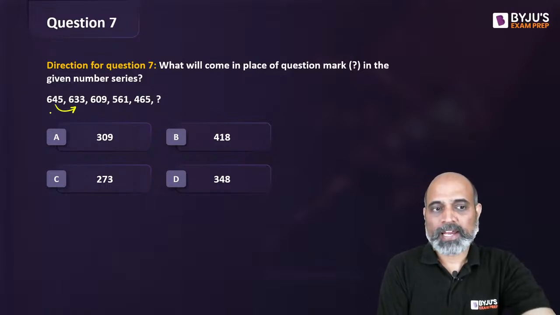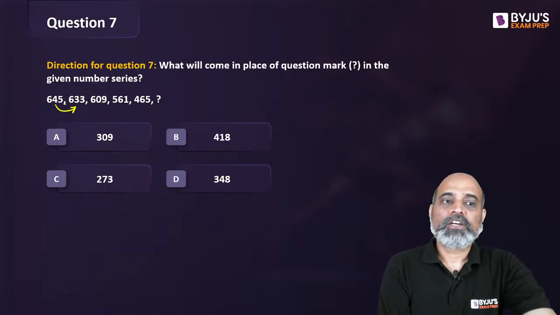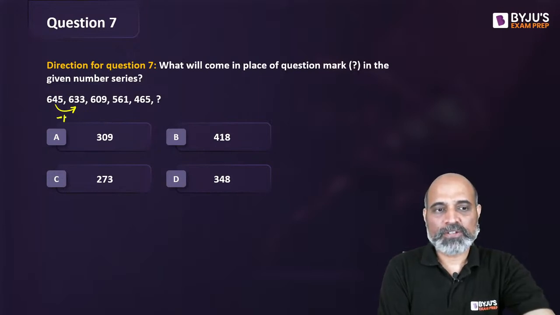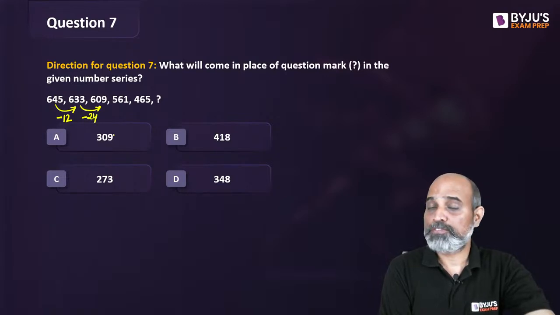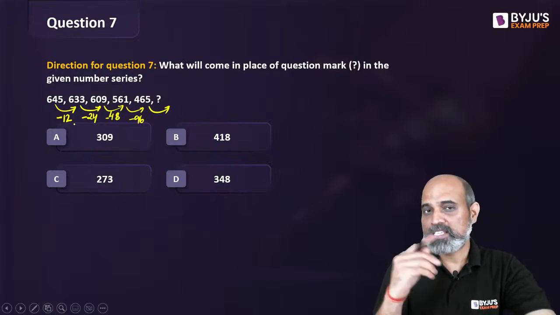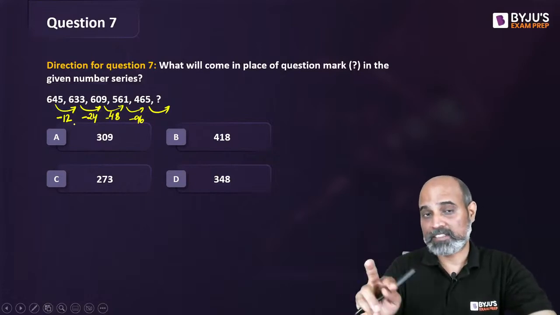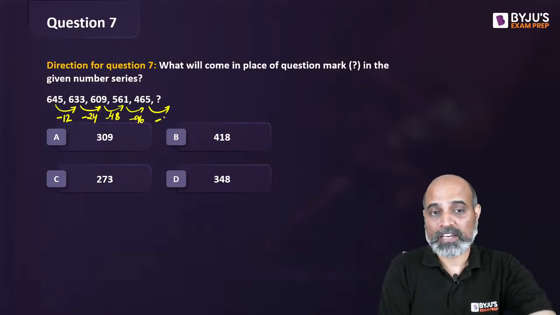So, if you look at the pattern, 645 to 633, the first thing that should strike is the difference, right? So, 45 to 33, what is the difference? It reduces by 12. 633 to 609, by how much does it reduce? It reduces by 24. 609 to 561, by what value does it reduce? It reduces by 48. 561 to 465, कितने से कम हो गया? It reduces by 96. So going by this pattern, the differences are getting doubled. 12 का double 24, 24 का double 48, 48 का double 96. So next the double of 96 is going to be 192.